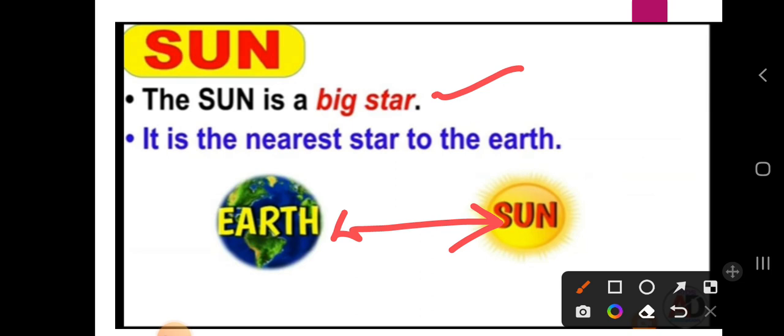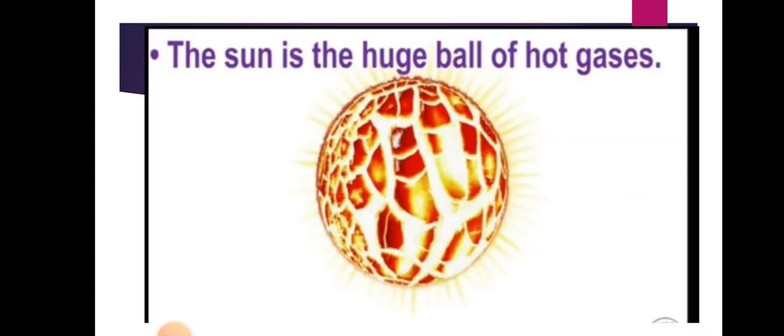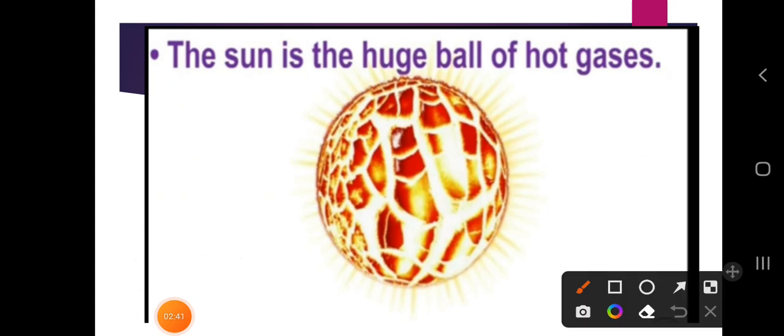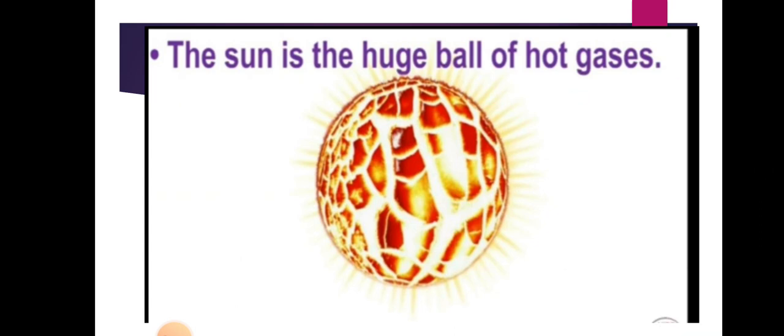The sun is a huge ball of hot gases. Which type of gases? Hot gases. It's like a fire balloon.